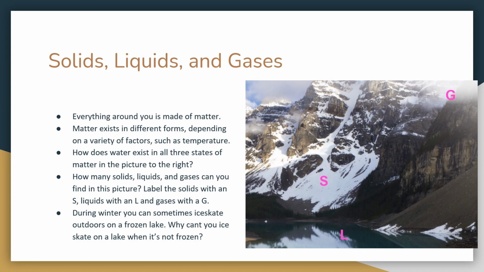Liquids could be a propane tank if you have that in your yard, depending on where you live. And then gas could just be the oxygen and air, whatever you think, but you need to come up with your own answer. So you should not have the answers that I just gave you as yours. Come up with something unique and special to you in your home.